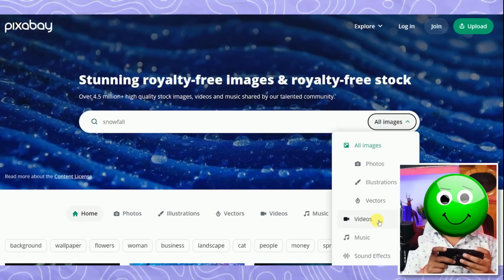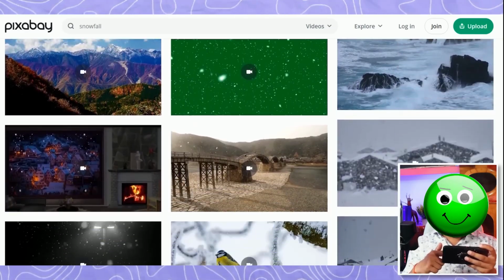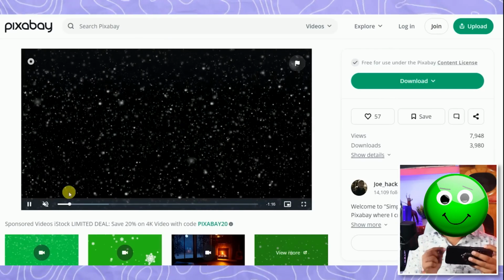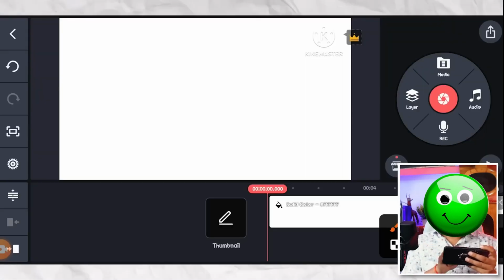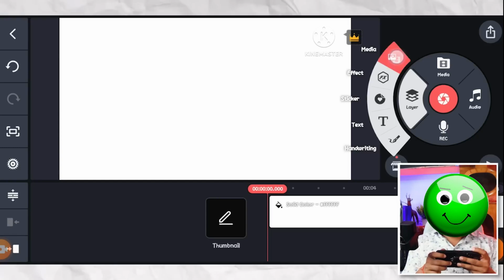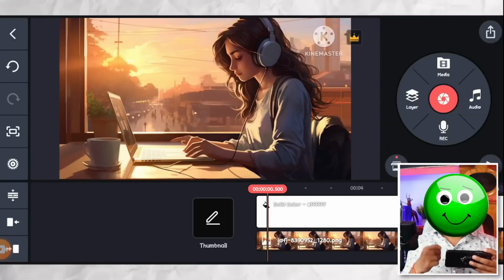You will find many snowfall videos, whatever you like. You have to download it from here. Now we have downloaded both the things, so now you have to come back here and bring both of them here. For this you have to click on this layer icon and then click on this media option. Now from here you have to select and open the image which we had just downloaded.